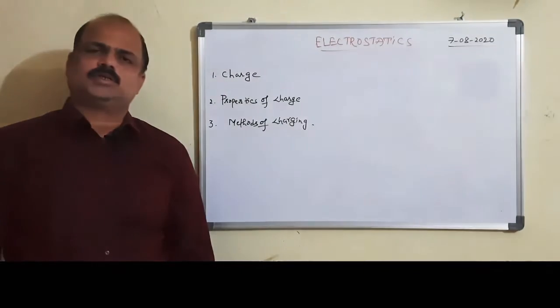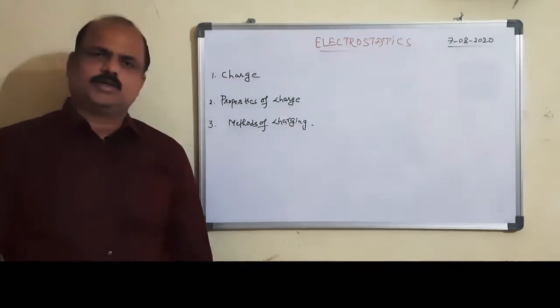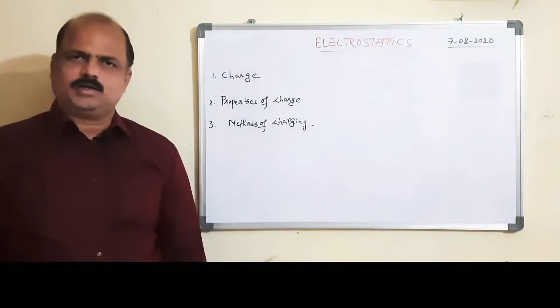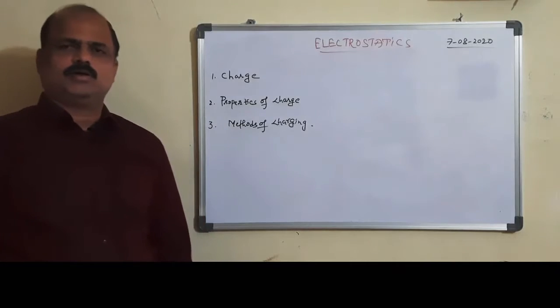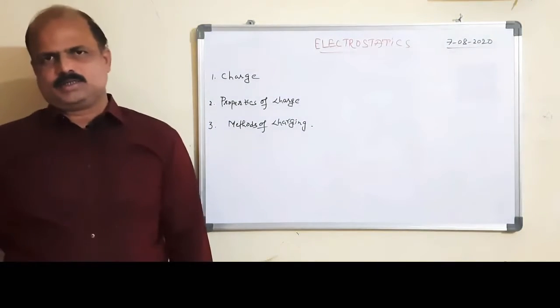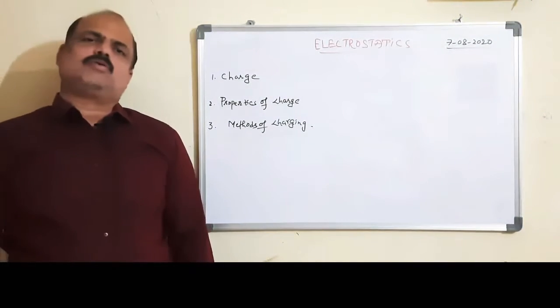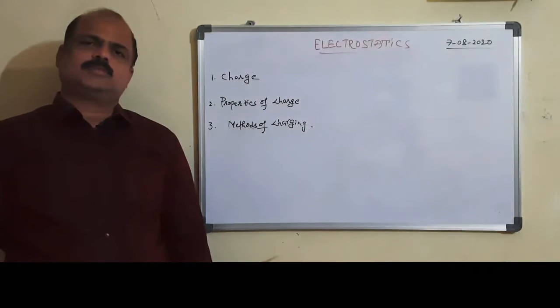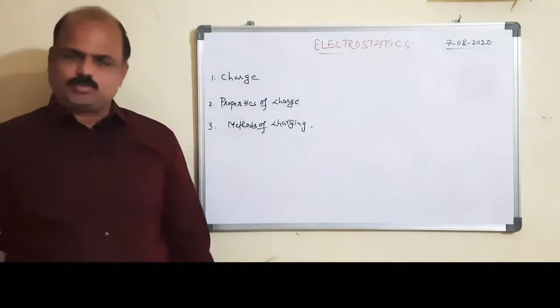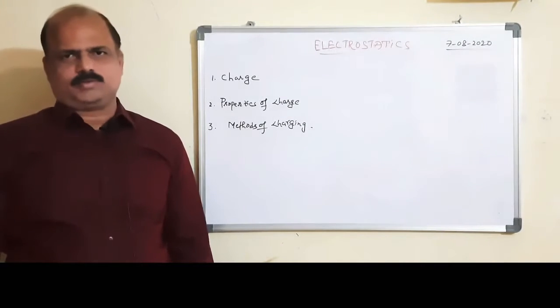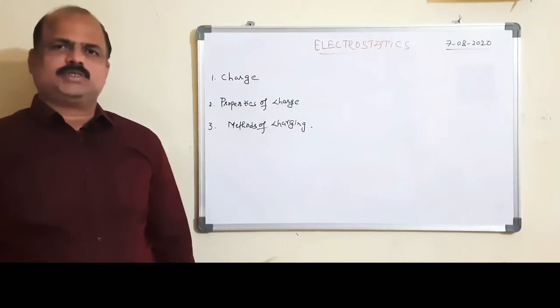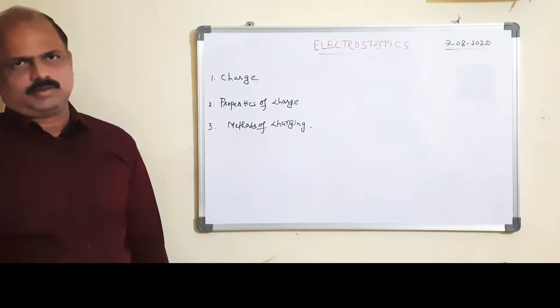Positive charge is concentrated at the nucleus, and negative charge, that means electrons, are revolving around the nucleus. So for an isolated atom there is no net charge. That means the atom is electrically neutral.